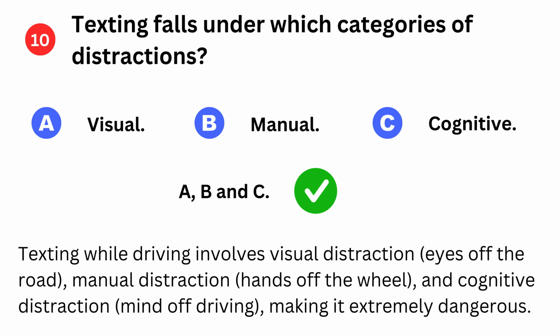A, B, and C. Texting while driving involves visual distraction, eyes off the road, manual distraction, hands off the wheel, and cognitive distraction, mind off driving, making it extremely dangerous.